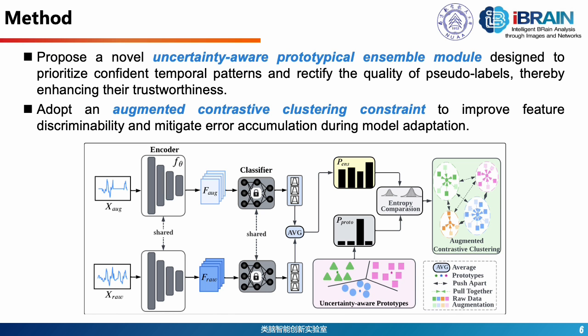Let me introduce our novel methodology, which addresses the temporal challenges through two key innovations. First, we propose an uncertainty-aware prototypical ensemble module that enhances pseudo-label quality by identifying and prioritizing competent temporal patterns. This module processes both raw and augmented input streams through shared encoders and classifiers. Second, we implement an augmented contrastive clustering constraint, leveraging entropy comparison between ensemble and prototypical predictions to improve feature discriminability. The right side illustrates how our approach integrates uncertainty-aware prototypes with contrastive clustering to mitigate error accumulation during adaptation.